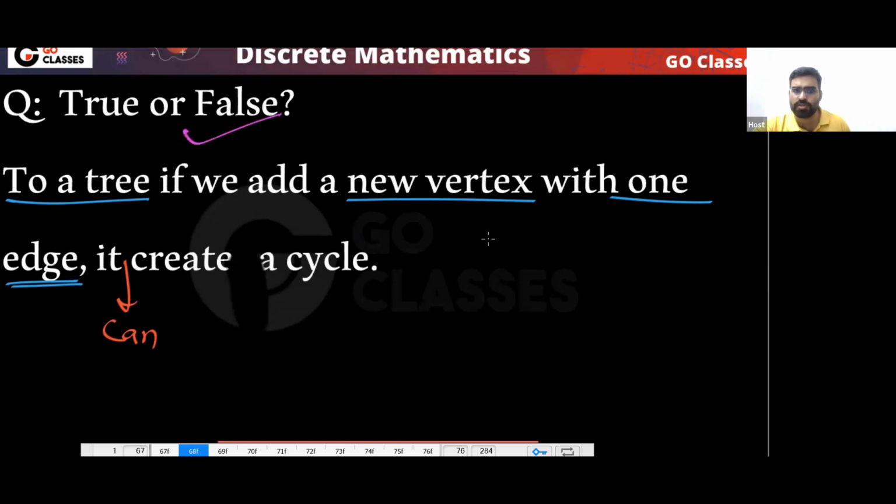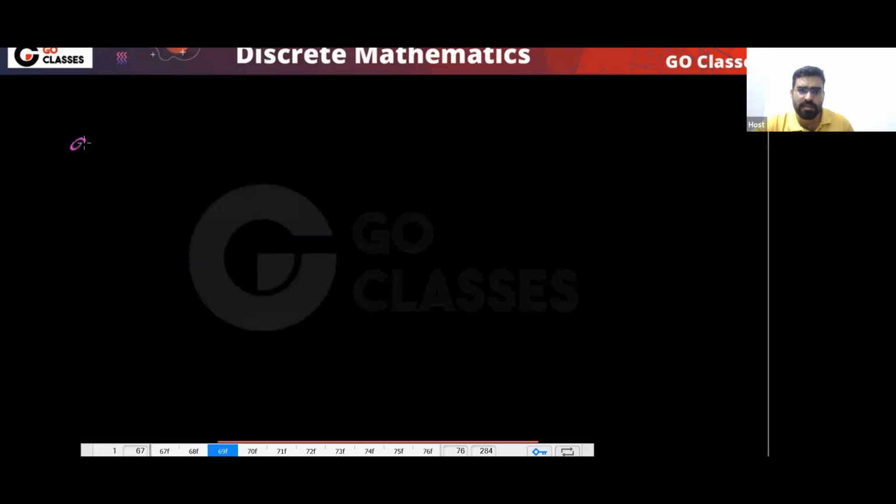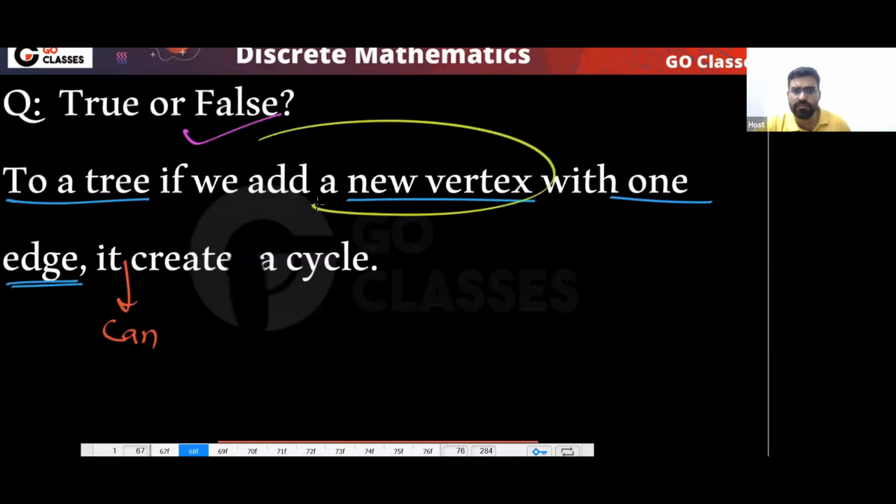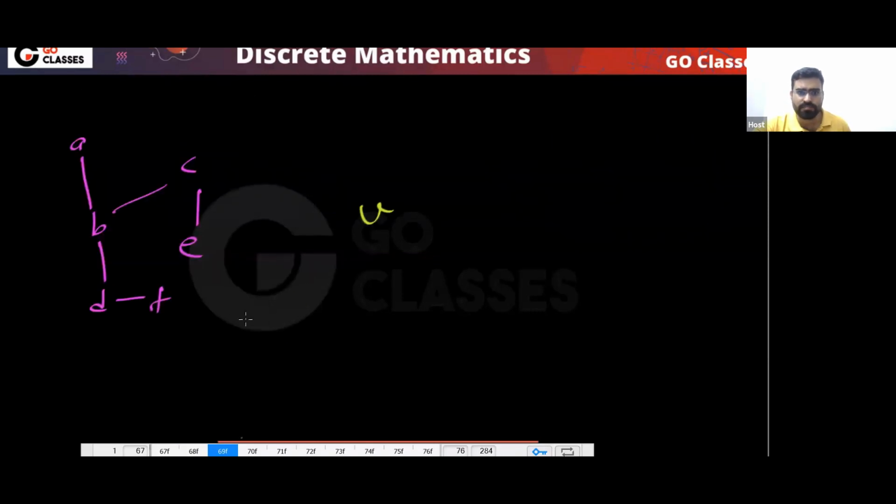The statement is false. If I give you a tree A, B, C, D, and you add one new vertex with one edge, can you get a cycle?